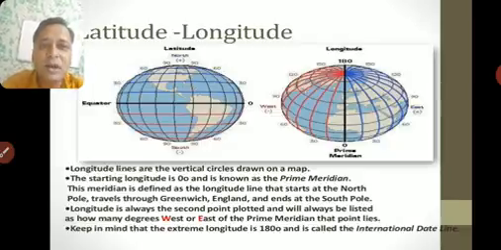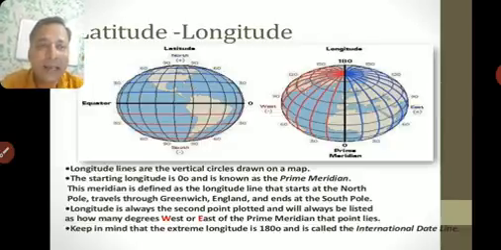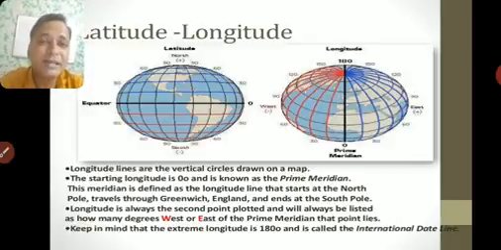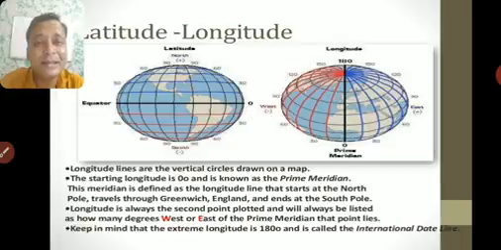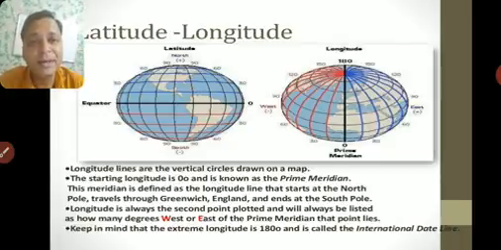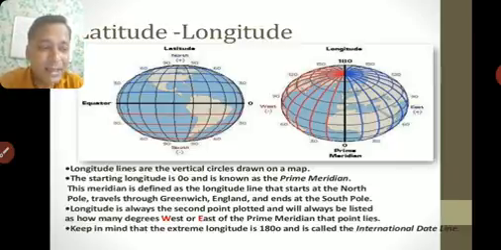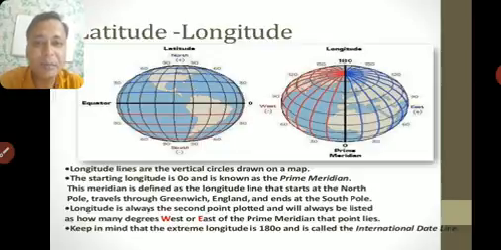Okay, so this is all about latitude and longitude. In our next part we will see how we calculate these degrees, because we are not telling kilometers, like what is the distance between two latitudes. It's not in kilometers, it's in degrees. So what kind of unit do we use? It is called arc minutes. What is it? We'll see in our next video.